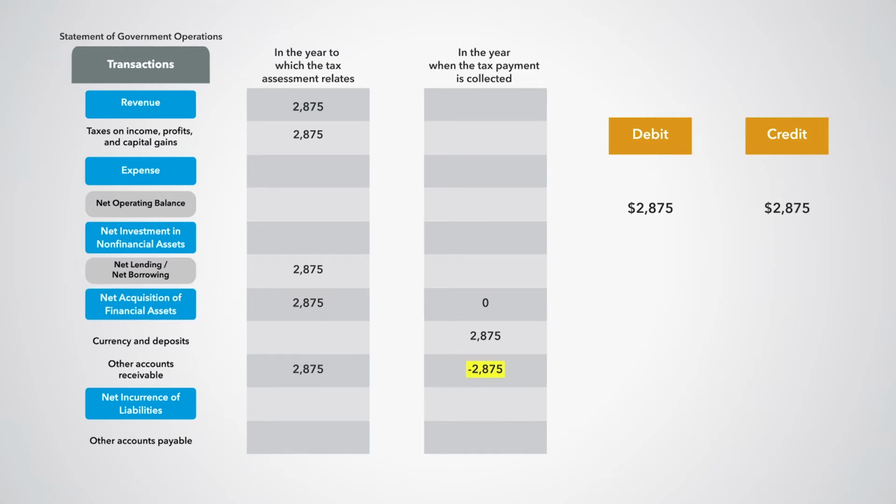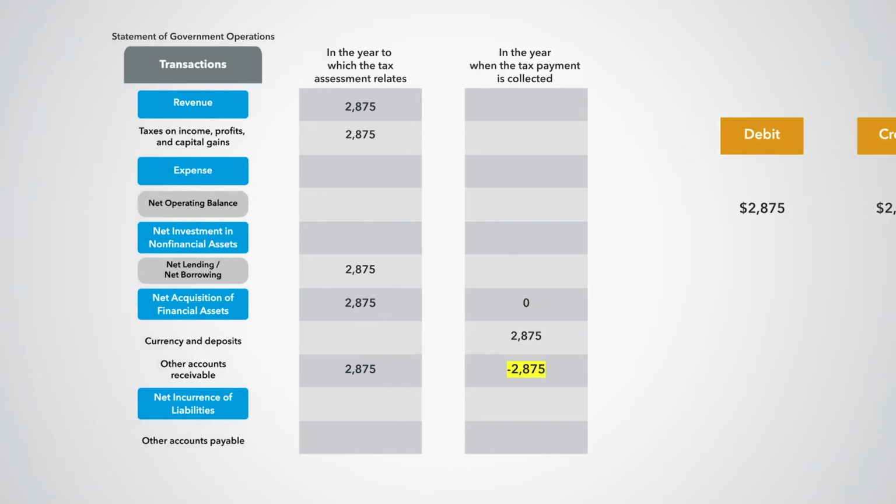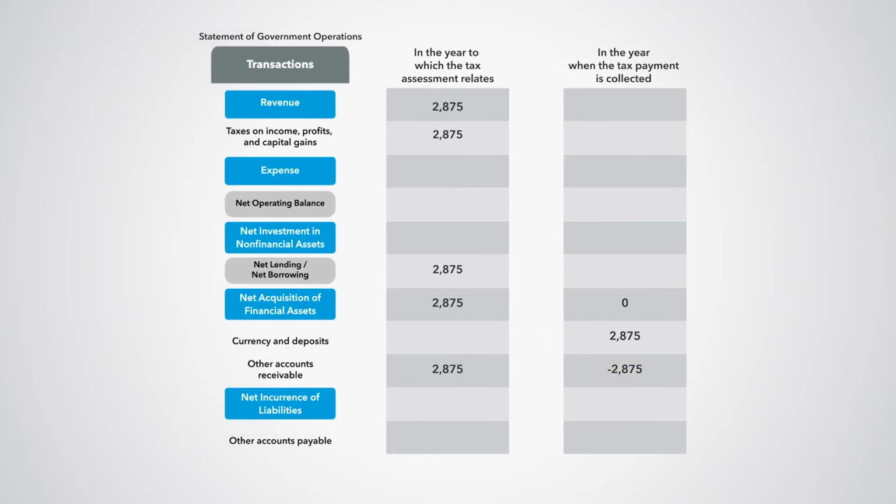Note that the credit entry has a negative sign because it involves the decrease of a financial asset. As a result of the tax payment, the accounts receivable is cancelled after having served as a bridge between when the tax assessment was received and when the tax payment was collected. At the time of the tax payment, there is no impact on net lending, net borrowing, because the impact was already recorded in the tax assessment year.